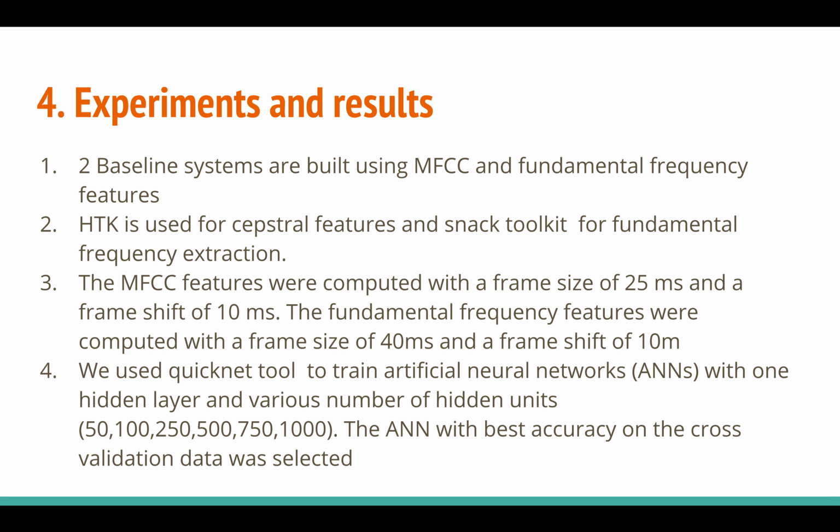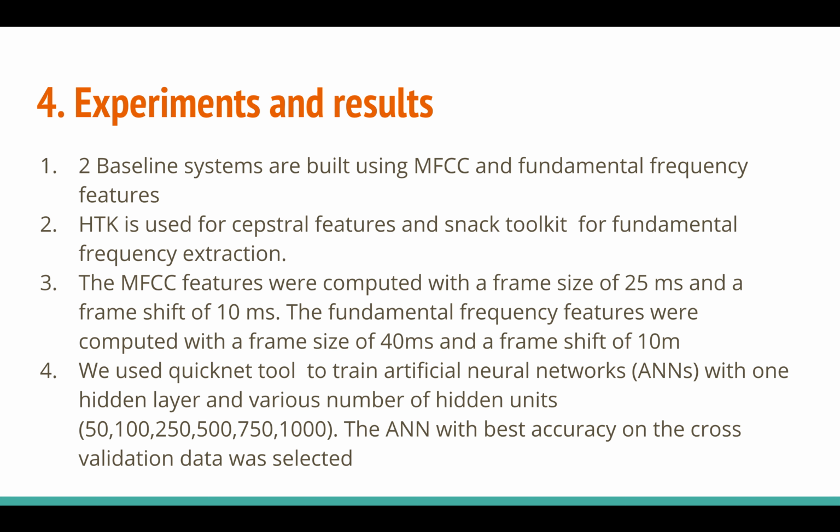You can ask the question why they are using fundamental frequency as input, because males will have a low pitch compared to female voice. Basically the pitch of female voices will be more compared to the pitch of the male voice. So just by using the fundamental frequency as an input, you will be able to classify whether it's a male voice or female voice, right? And that is what people have done in the past to classify male and female voice, but it's not going to work that effectively.